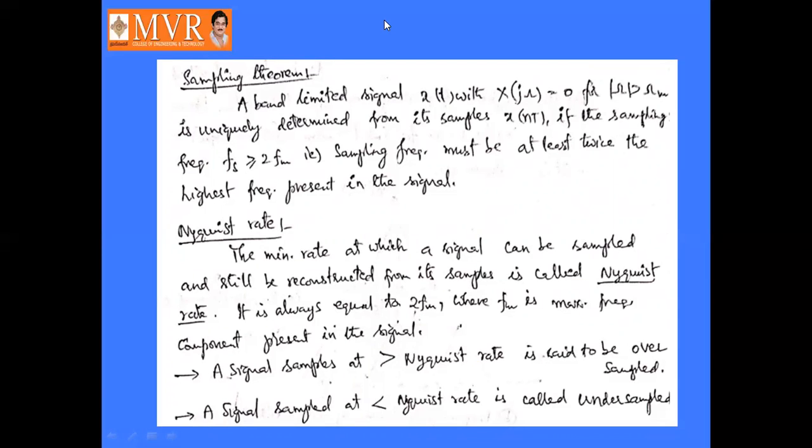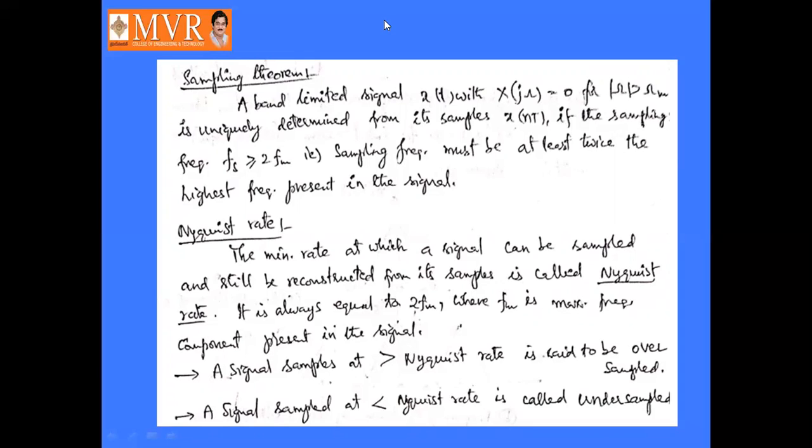It is always equal to 2 Fm, where Fm is the maximum frequency component present in the signal. So Nyquist rate is equal to 2 into Fm, twice the highest frequency present in the signal.